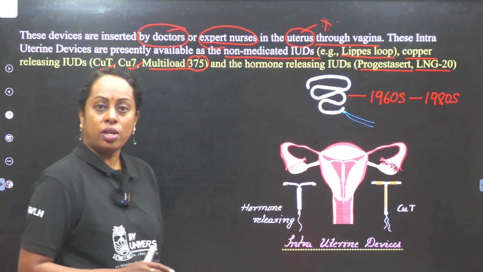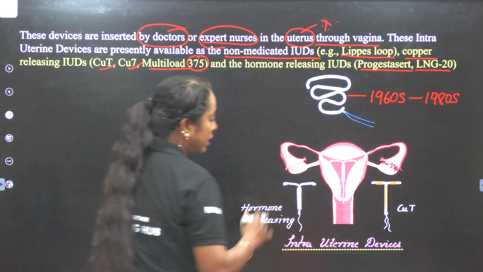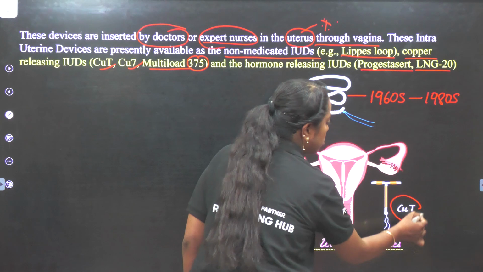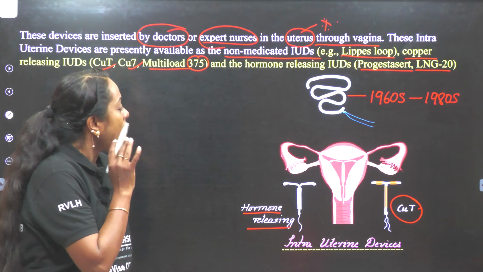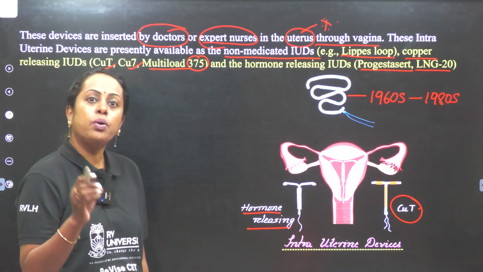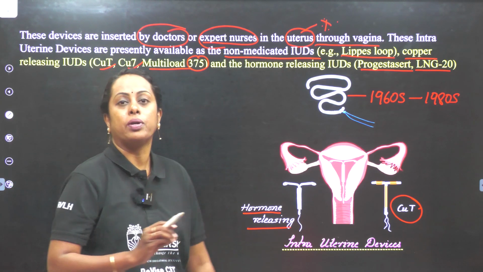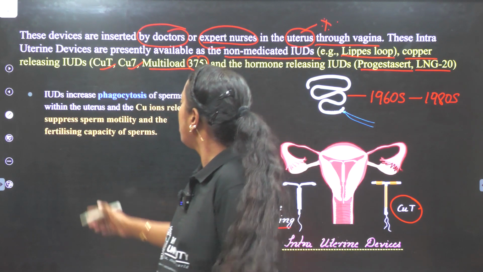Now let's see the next image. In the next image, you have intrauterine devices. One is hormone releasing and the other one is copper T. Don't forget copper T is of three different types. Now as it is being placed, I told you there will be inflammation. First let us understand about copper T, then we shall speak about hormone releasing.